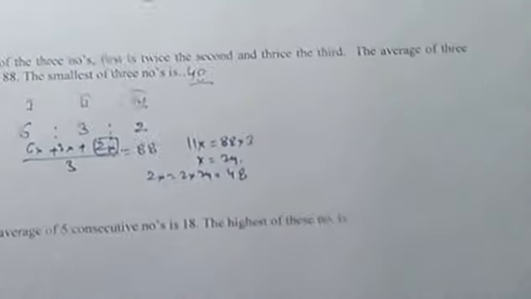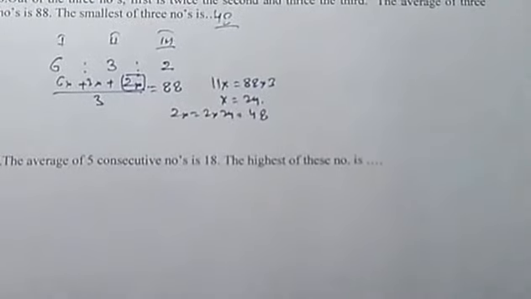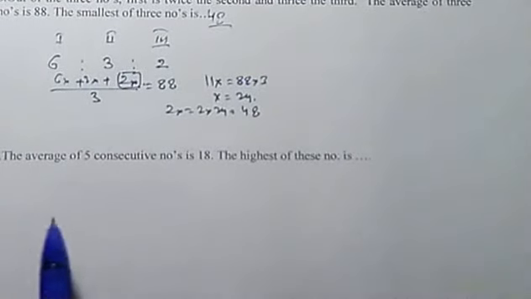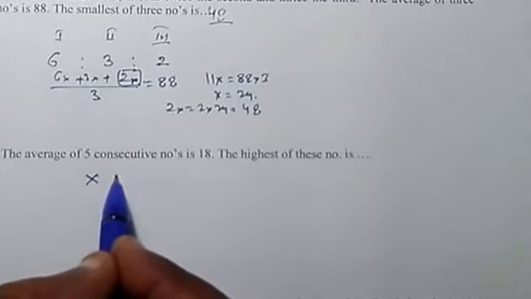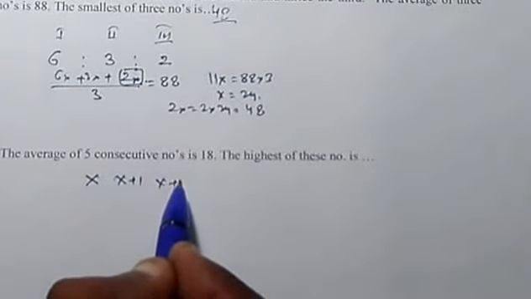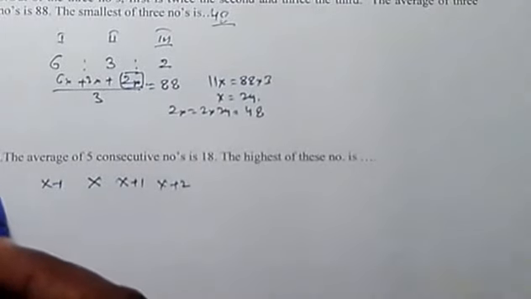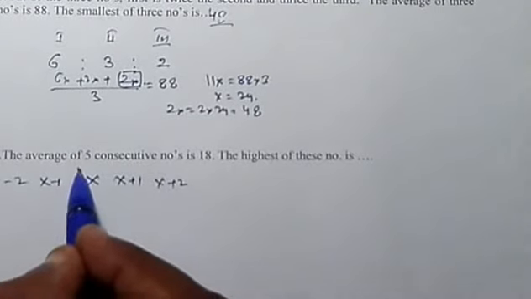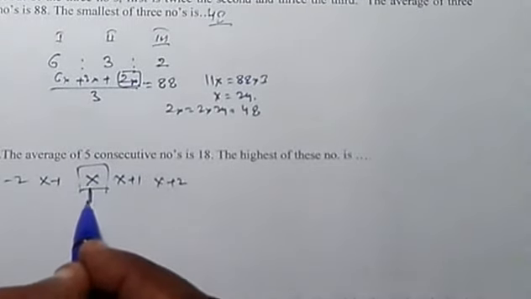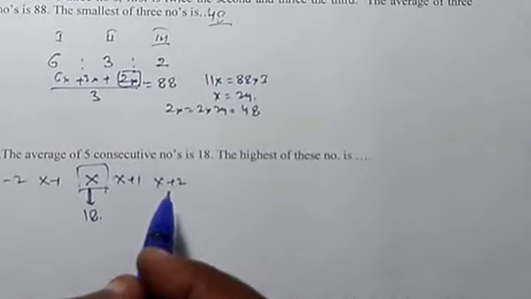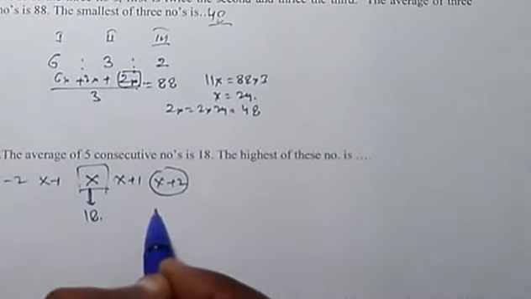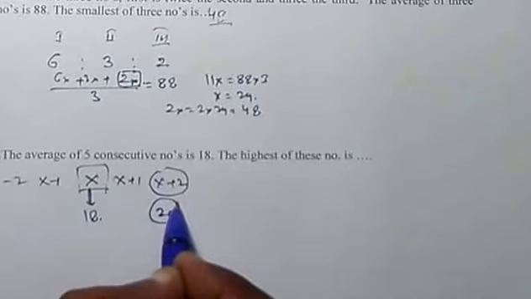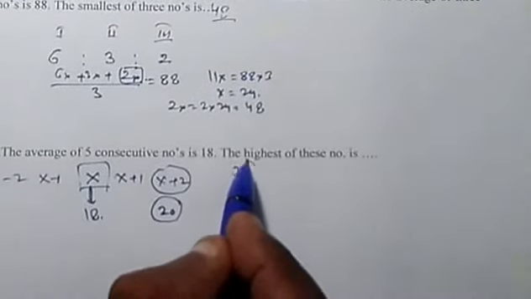Question number 9 is again very simple. The average of 5 consecutive numbers is 18. So we are having consecutive numbers as x, x plus 1, x plus 2, x minus 1, and x minus 2. And we are given this value as 18. So we have to find out the highest number. So this is the highest number, x plus 2. That means 18 plus 2, so it becomes 20. So our answer is 20.